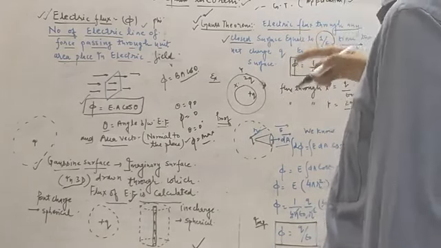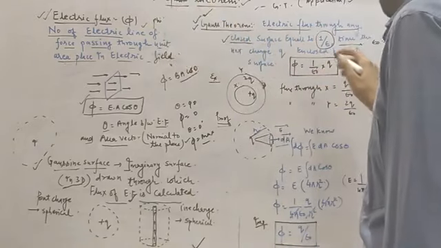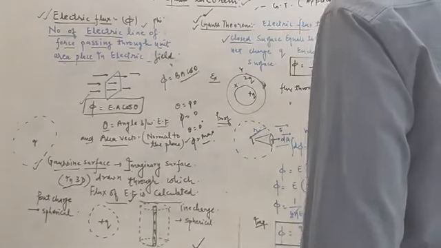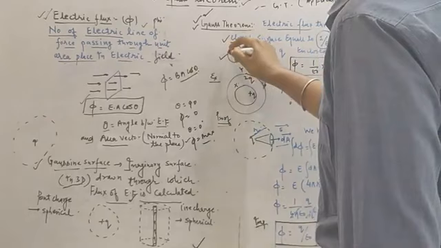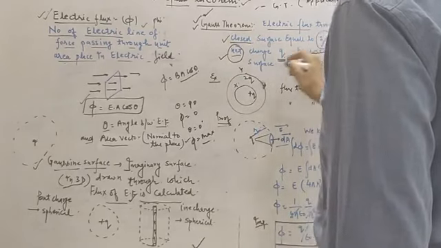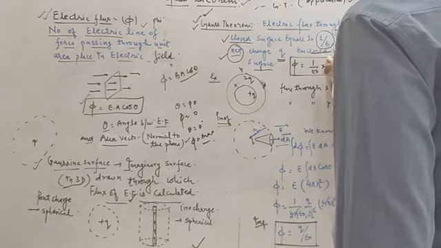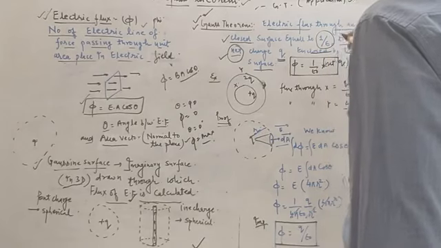What do you mean by electric flux? Electric flux is the measure of the number of electric lines of force passing through an area held in that surface. So electric flux through any closed surface is equal to 1 upon epsilon naught times the net charge Q enclosed by that surface. Phi is equal to 1 upon epsilon naught into Q. In place of Q, it is more convenient that we write net charge, net Q.